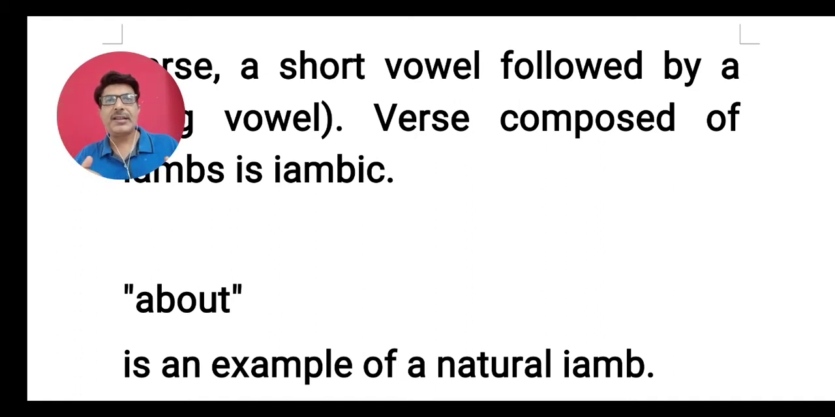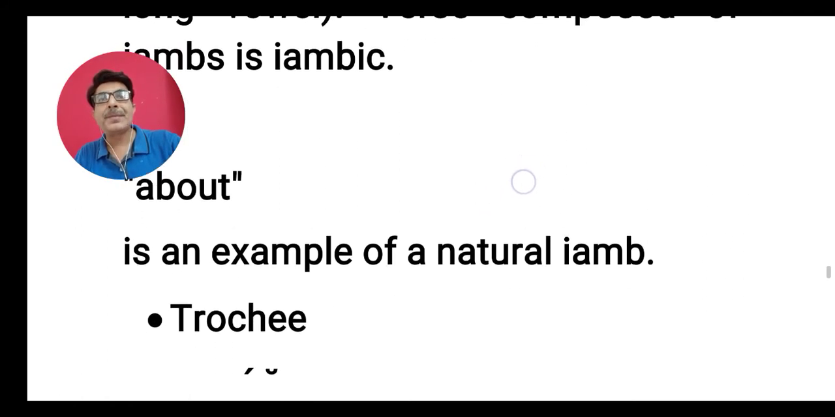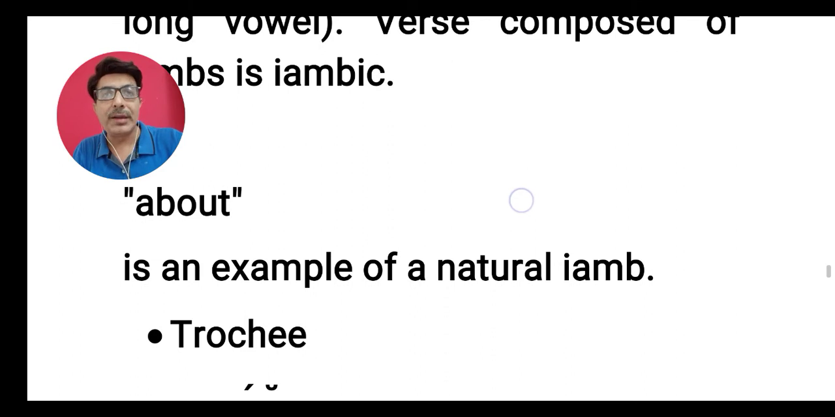So you speak it like about. You can't say about, that is wrong. The correct pronunciation is about. So the second syllable is stressed, the first one is unstressed. So this word about is known as an example of an iambus.